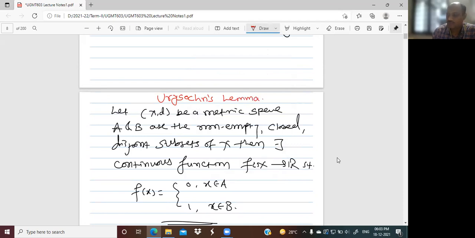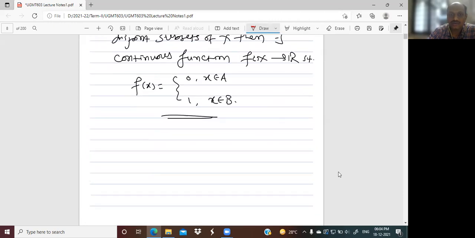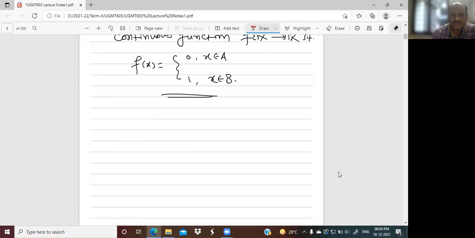Okay, this is Urysohn's lemma. Now, my one simple question is: shall we construct this type of function? Because here we are taking only A and B in a metric space.